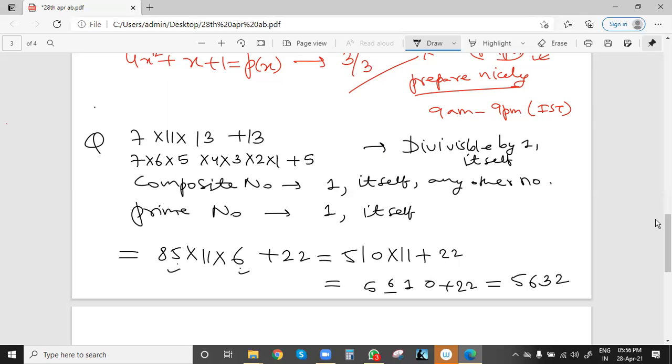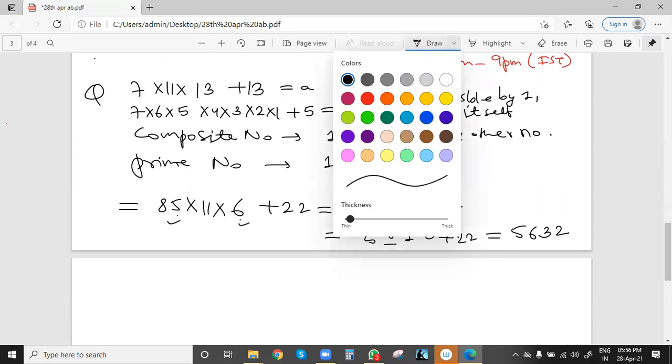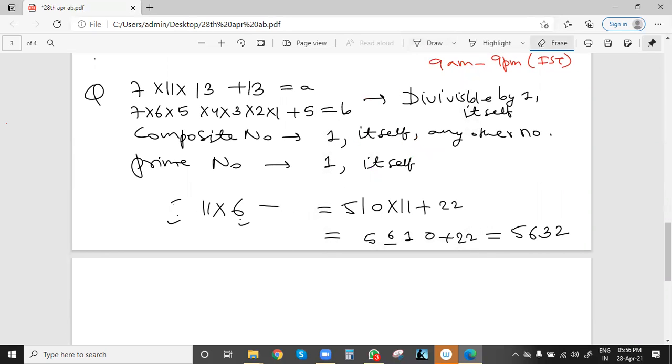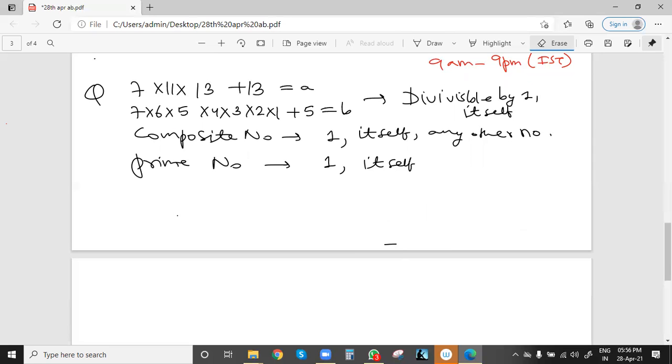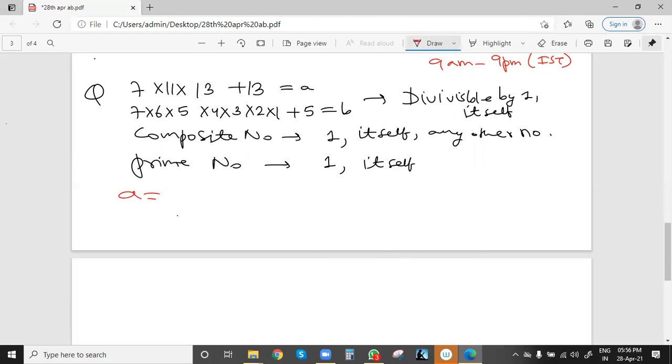First of all, both numbers will be divisible by 1 and by themselves, and we have to find one more value by which both the numbers are divisible. So let this number be a and the other number be b. We can multiply the individual values and then we'll get the values of a and b. Let me write, and then you can see which value a and b are divisible by. A will be equal to 7 into 11 into 13 plus 13. So simply multiply 13 into 7.